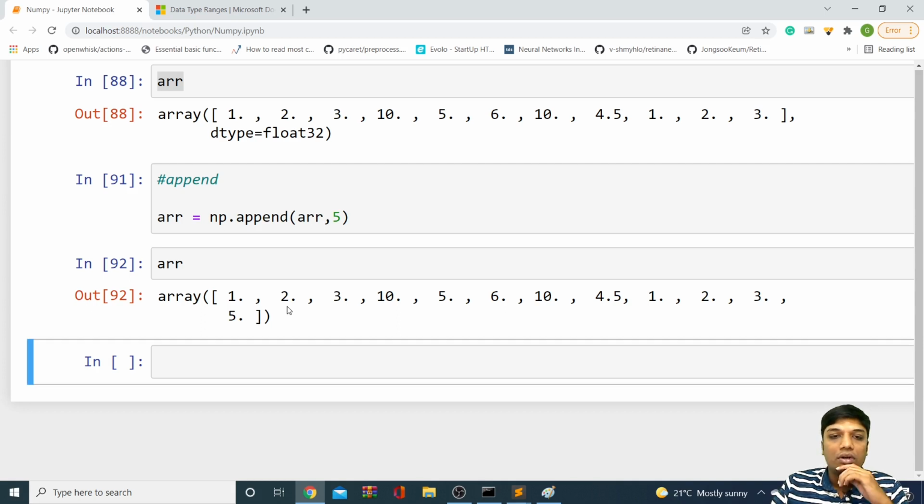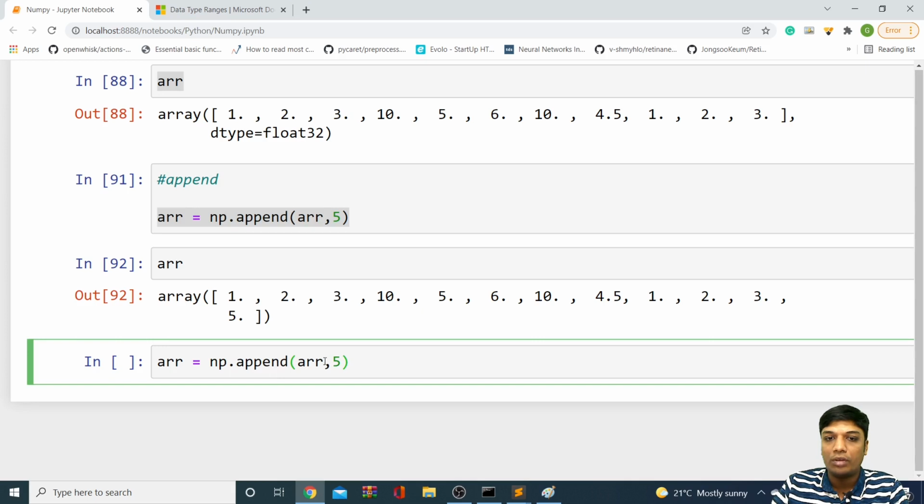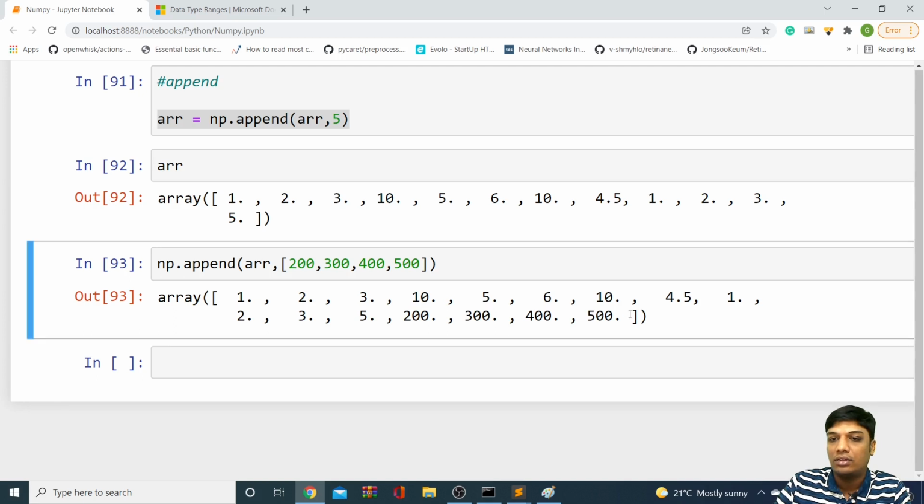Next, if you want to add multiple elements, as I told you already, the advantage of the append function is you can add multiple elements at a single go, right? So you can do it like this: ARR is equal to np.append. For example, if I want to add multiple elements, I can give a list like this: 200, 300, 400, 500. Then multiple elements will be appended at a single go. You can see, multiple elements got appended at the last, like this. That is one of the greatest advantages we have in NumPy append.